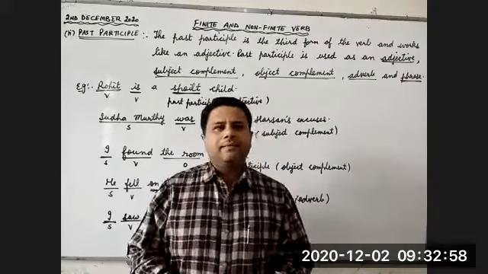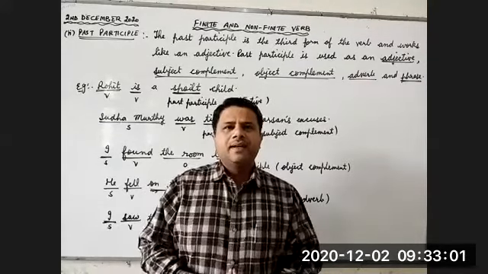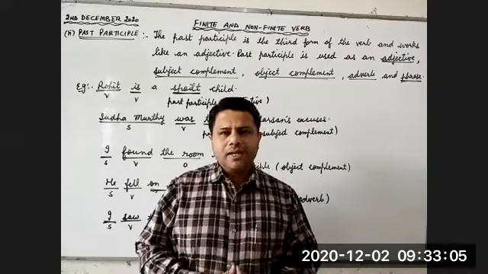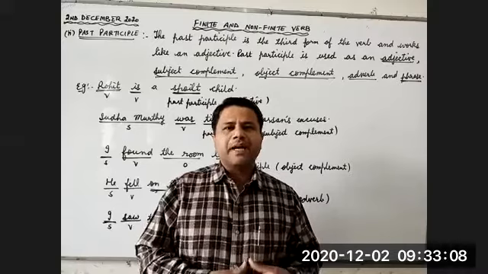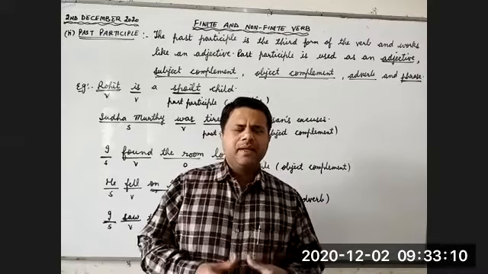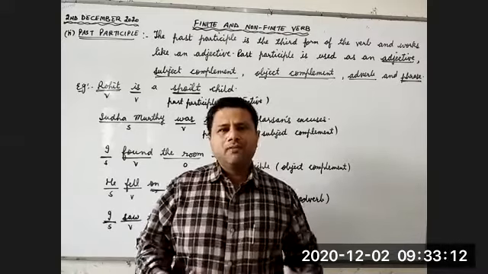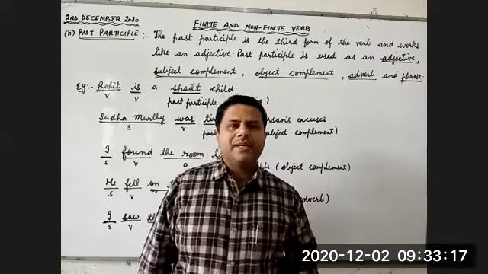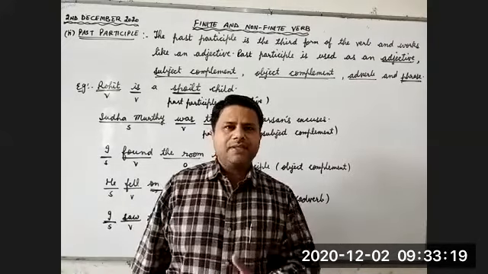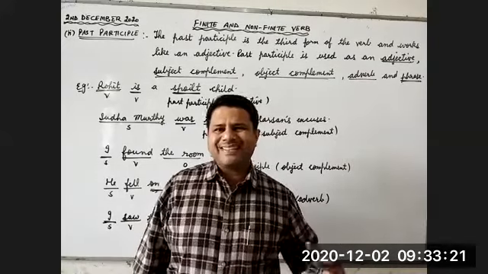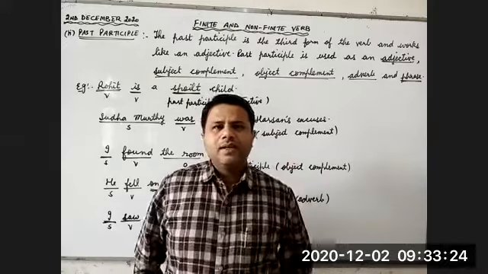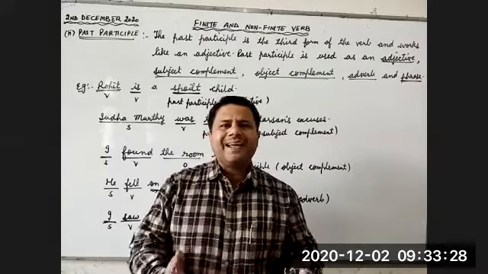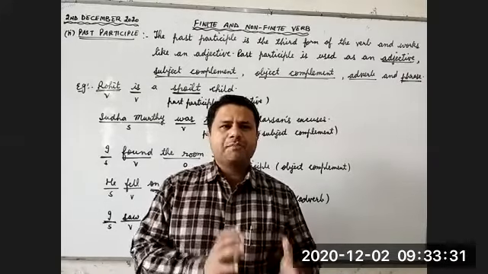Yesterday in the 2 lectures we have done the definition of participle with examples. Then we have also done the definition of present participle, use of present participle and its examples. We have also done exercises, the possible questions related to infinitives. So these are the things which we have already covered in the previous 6 lectures. Now let's continue with the next topic. Today we will start with the second type of participle, that is past participle.